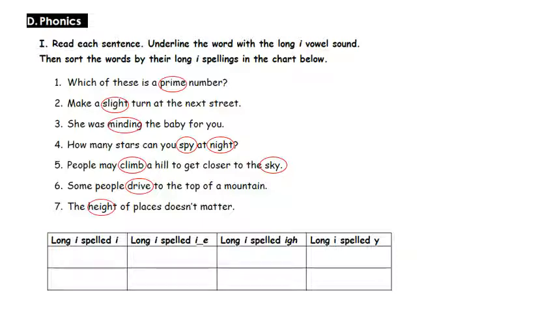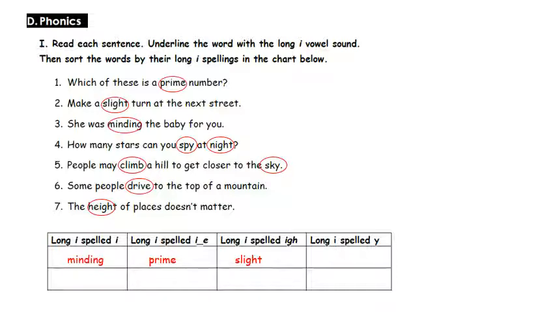Now let's classify the words according to the correct spelling pattern. The first word, prime: you notice here that we have I, then consonant, then silent E. Slight: you notice that we have the long I sound, long vowel I, then GH, then it goes under the title, spelling pattern IGH. Minding, mind: we hear in the middle the long I sound, so I have only the vowel letter I, then it stands alone, it goes for the first spelling pattern.